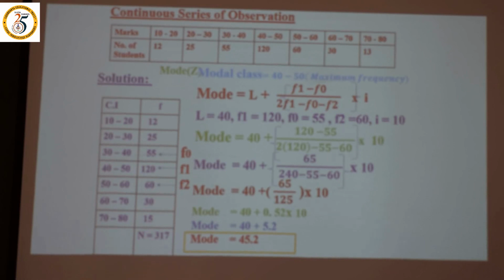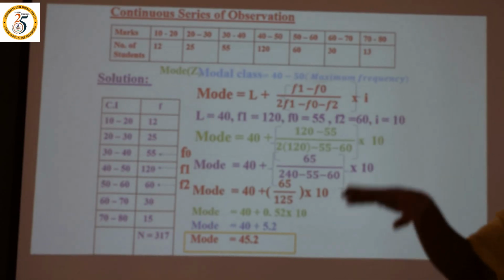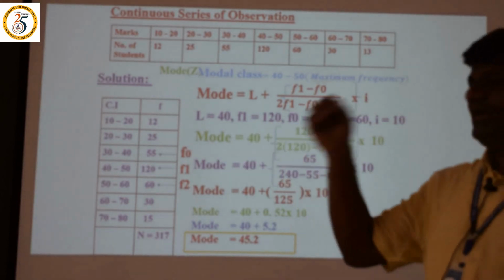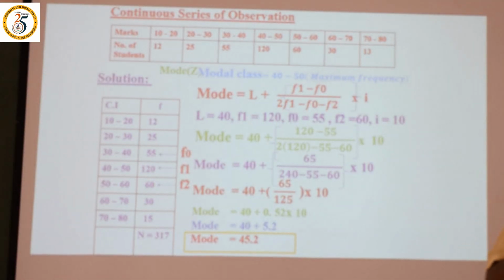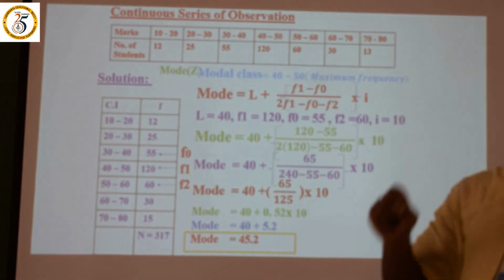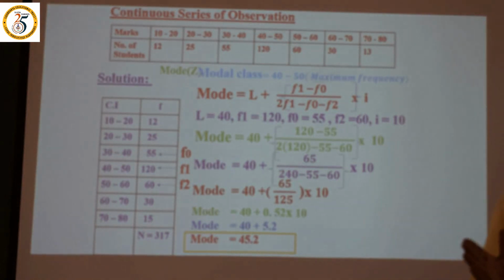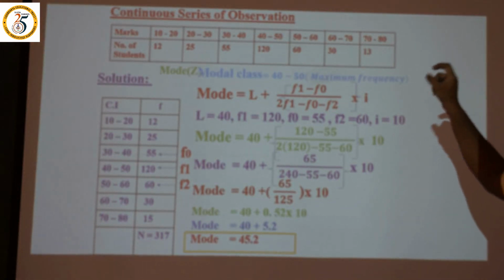Next, let us move to the mode. How to find the mode under individual, discrete and continuous? Under individual, the mode is the value repeated the maximum number of times. Under discrete, it is the highest frequency.